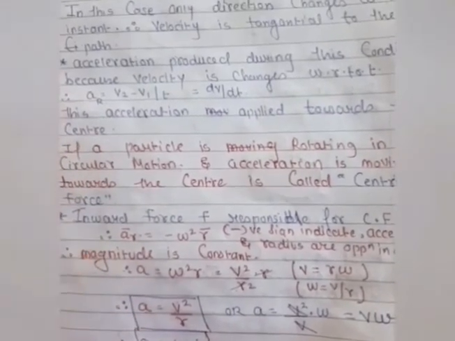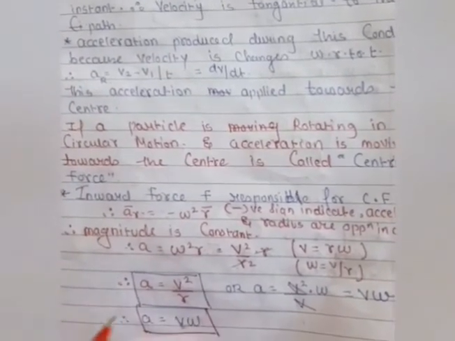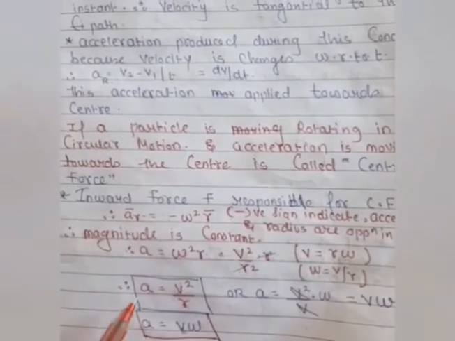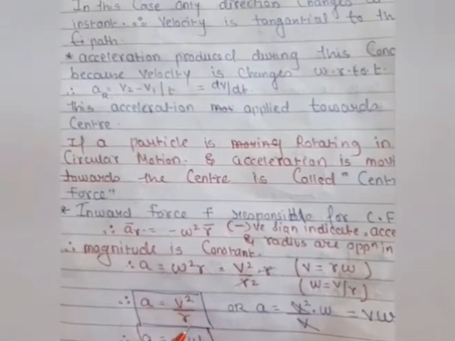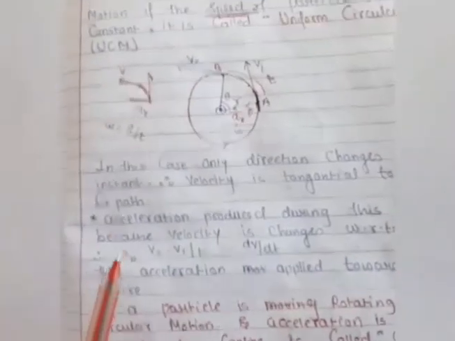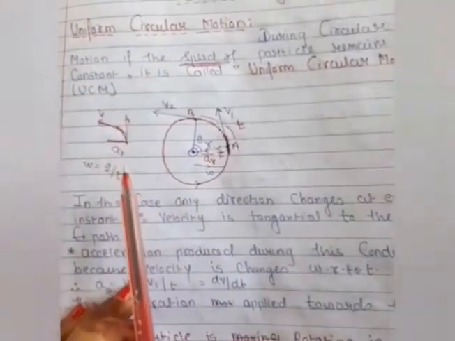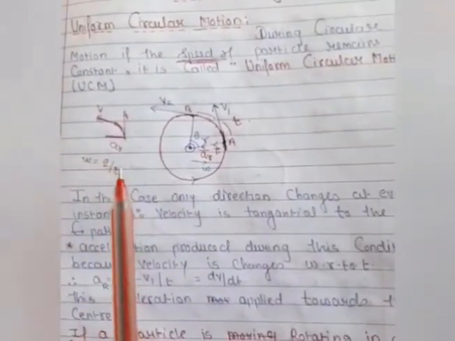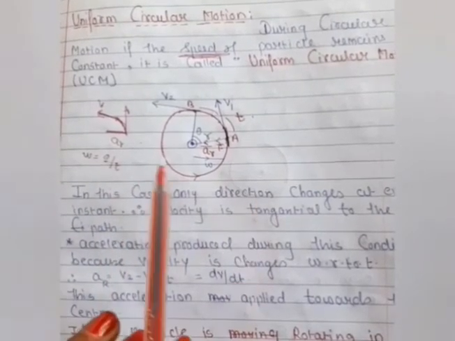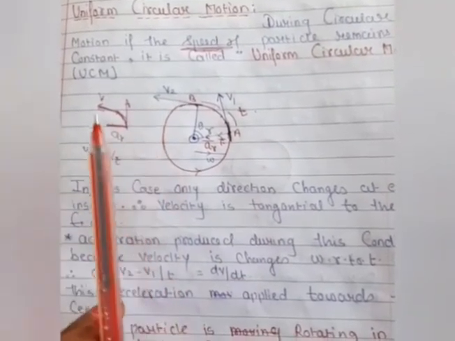And what condition do we have here? The acceleration is equal to V omega, or the acceleration is equal to V square by R, when the body is moving in uniform circular motion. The point will be very clear: the speed of that body is constant.